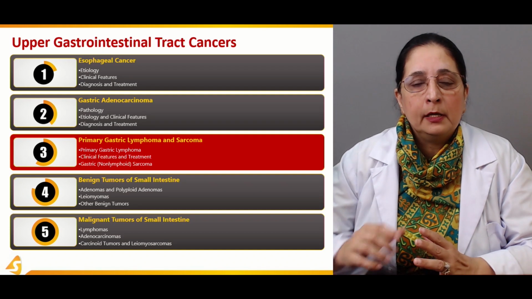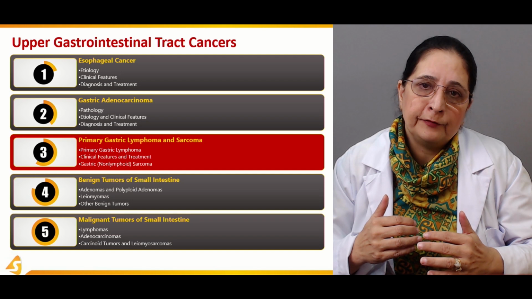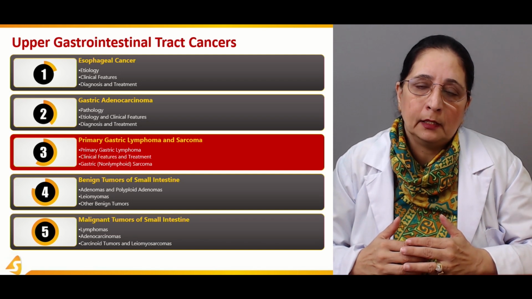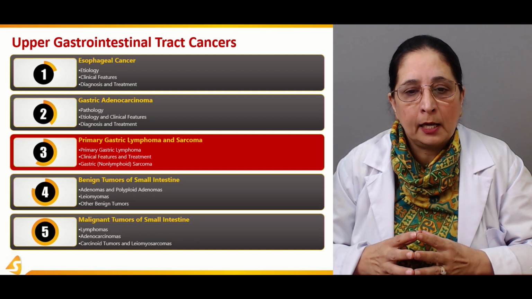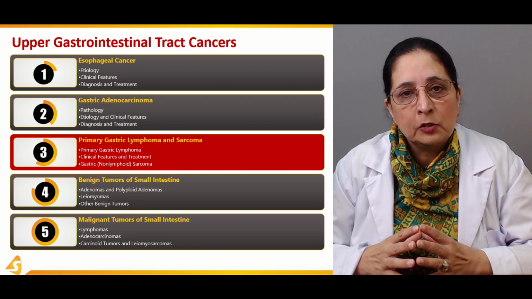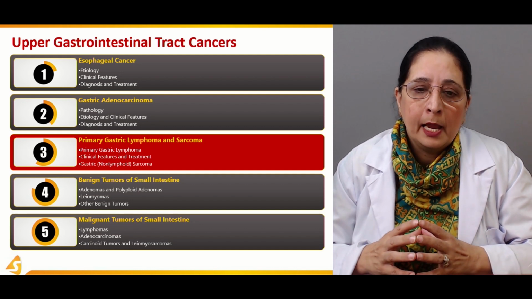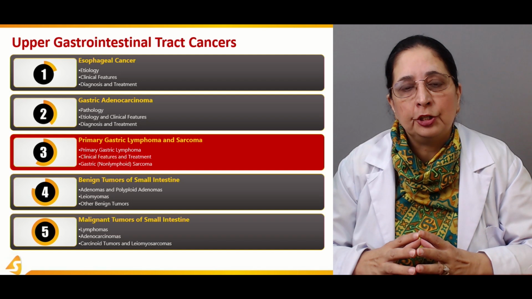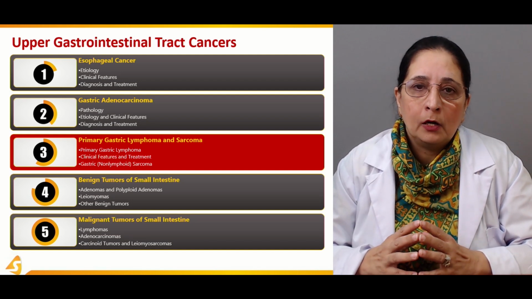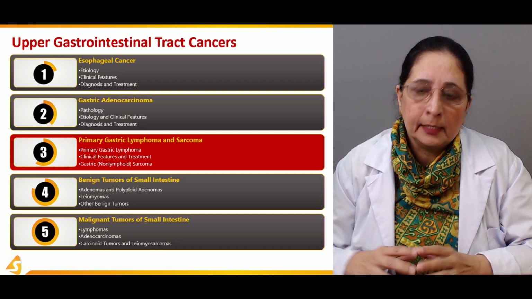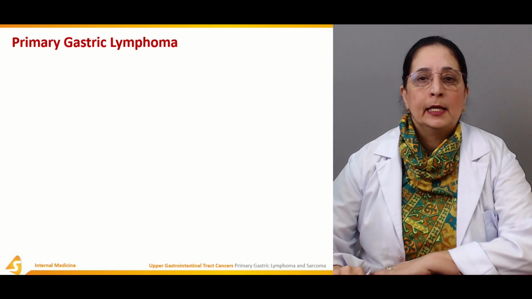Less common types of gastric cancers, which constitute about 15% of the gastric cancers, are the lymphomas and the non-lymphoid sarcomas. And then what are the clinical features of the lymphomas and how we treat them, all this we will talk about in this section. So, primary gastric lymphoma.